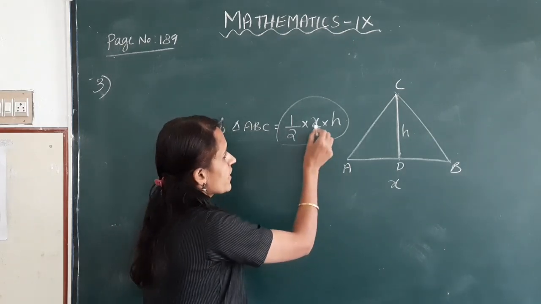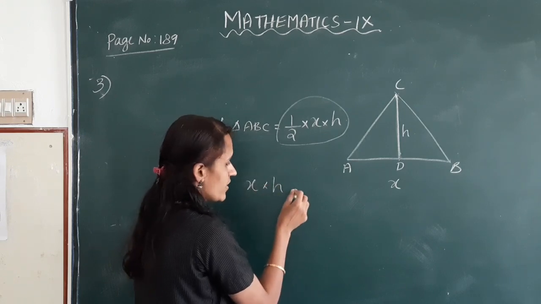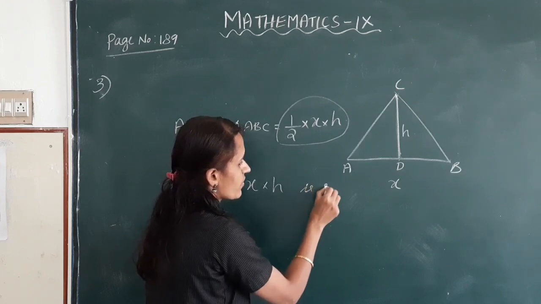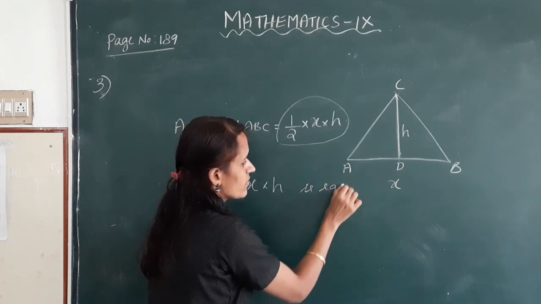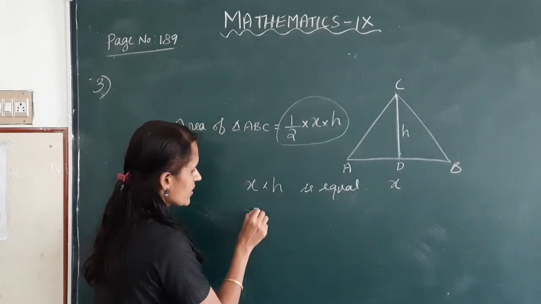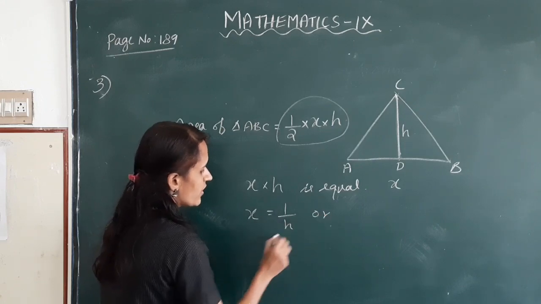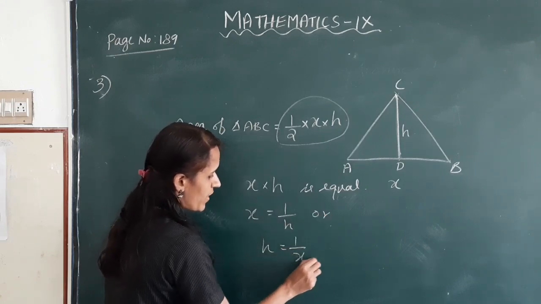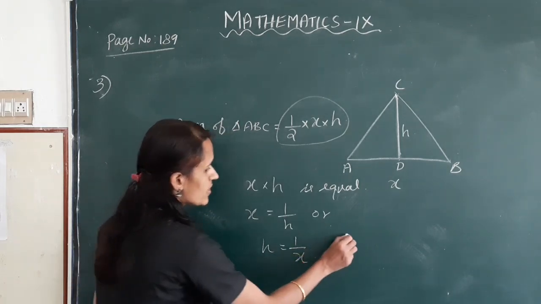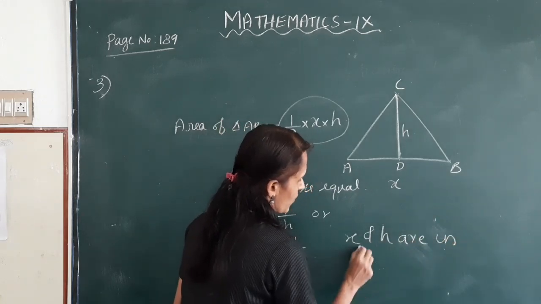That means x into h is equal, right? That is, x is equal to 1 by h or h is equal to 1 by x. Okay, that is, x and h are in inverse proportion.